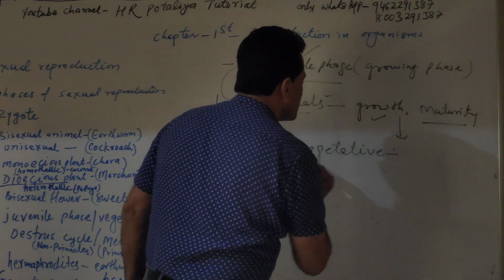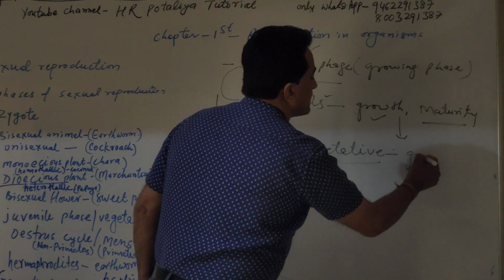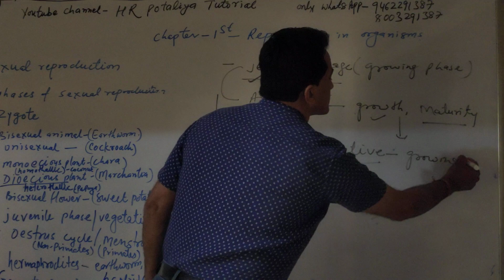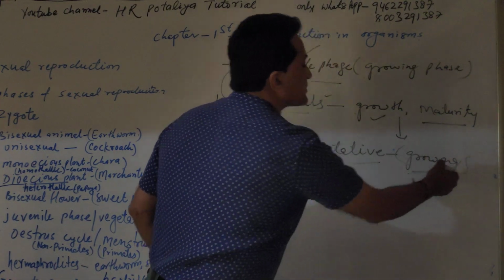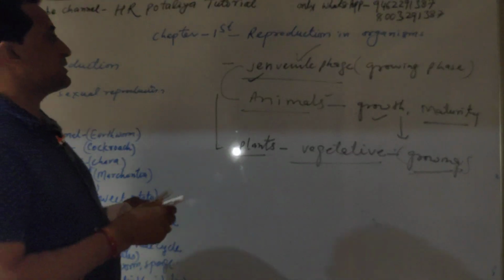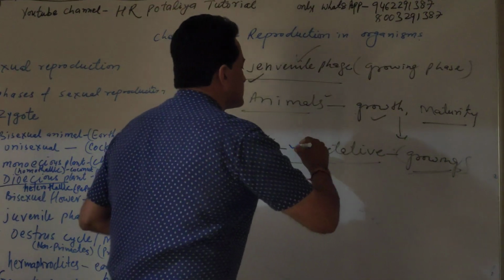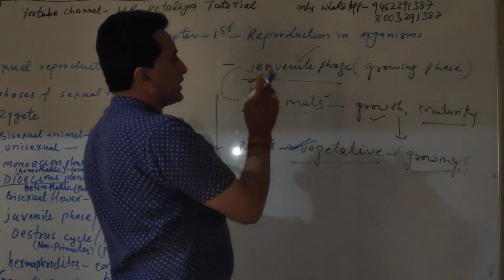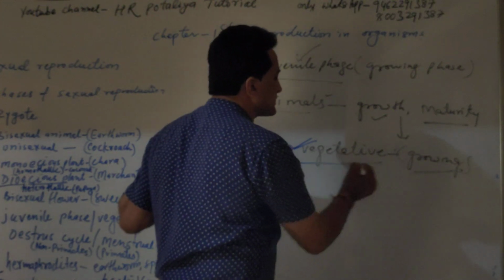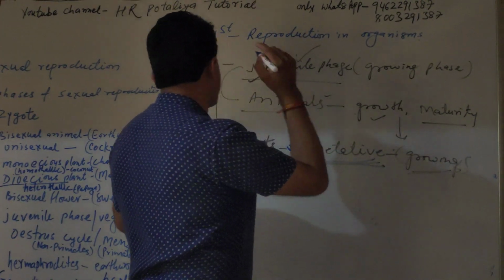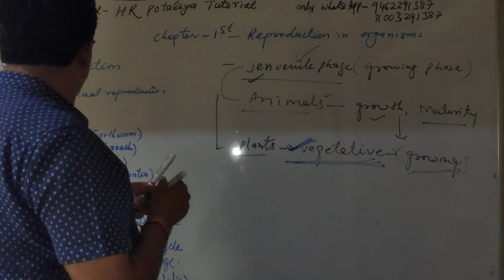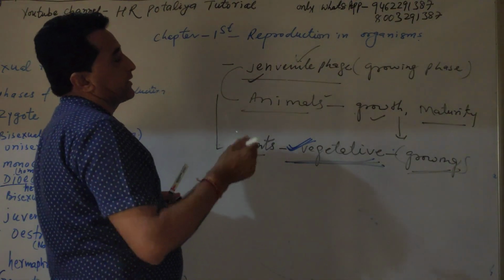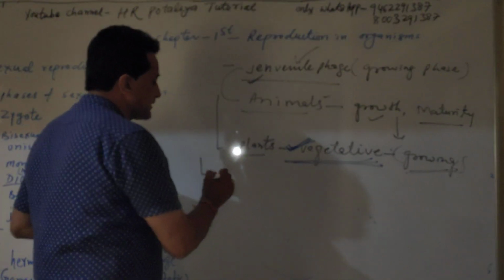Vegetative phase means a plant which is still growing. When it has passed into the growing stage, that is known as the vegetative phase. In animals it is the juvenile phase, and in plants it is also known as the vegetative phase.